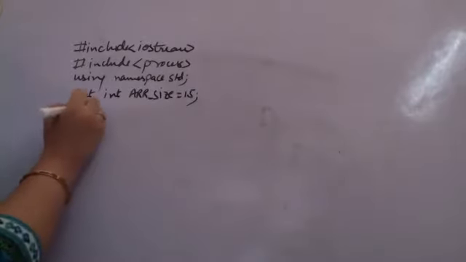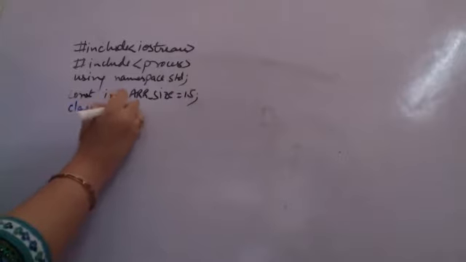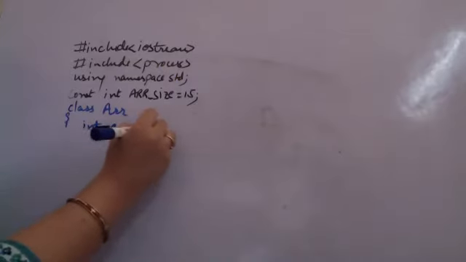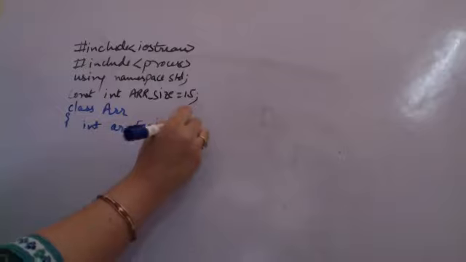After including all of these, I am creating a class, say array. Within the class, I am creating an integer array, a, with a small a, please remember, and I am taking the array size. So it's an array of the maximum possible size, which is declared in the constant above.